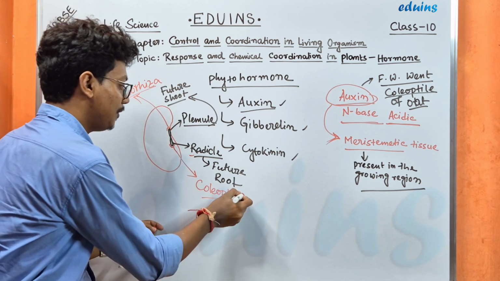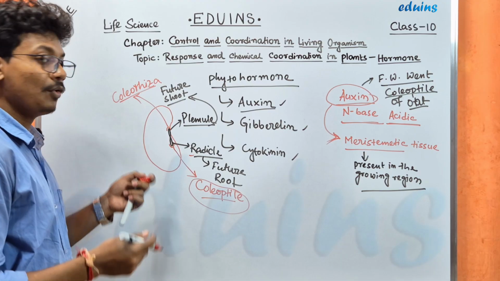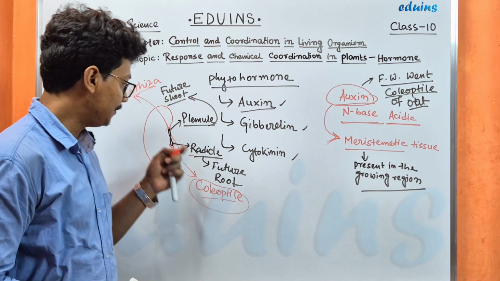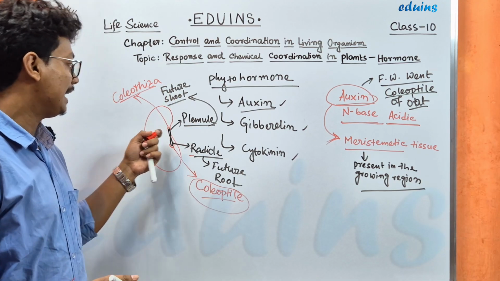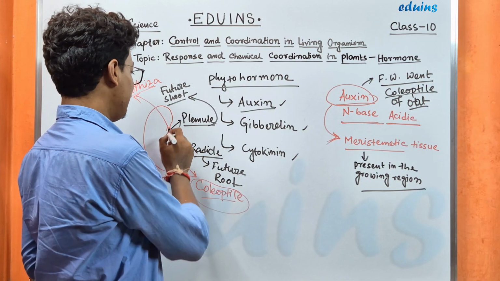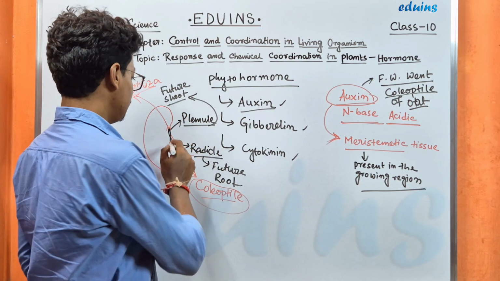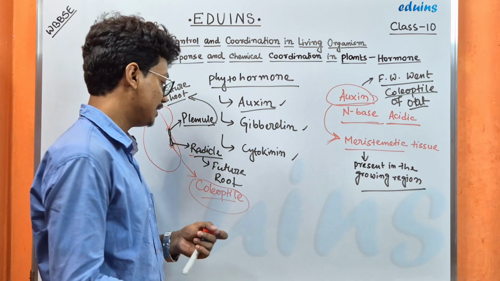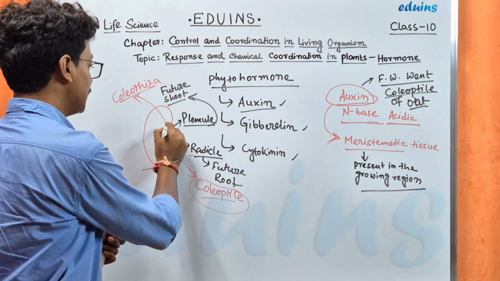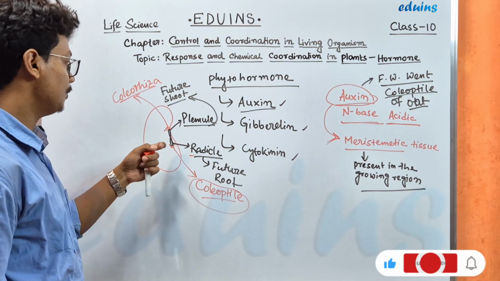What is the function of coleoptile and coleorhiza? When the embryo develops, the friction between the soil and other substances inside the soil could harm it, so they protect the embryo from friction forces.